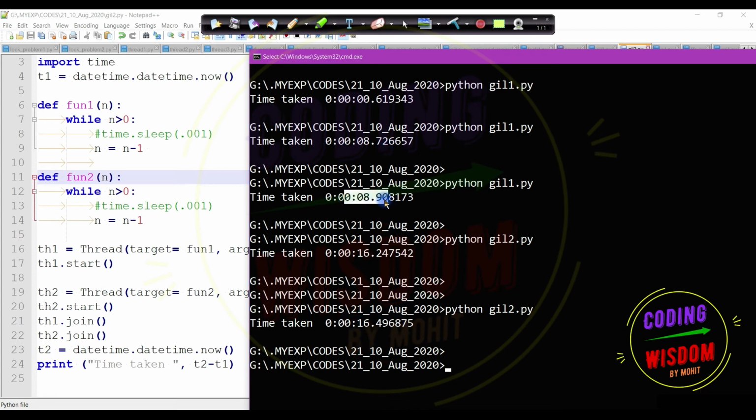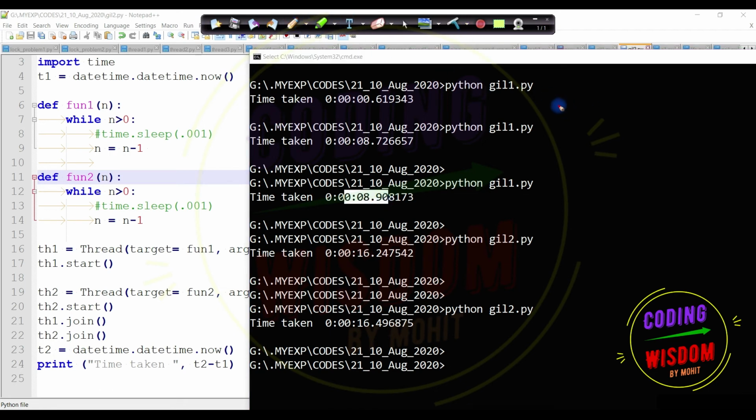You can imagine task 1 and task 2, and we know a single task takes 8 seconds, near about 8 point something. This is totally CPU-bound, there's no waiting time. So the total time will be 16 plus some switching time. That's what we are getting in the result.